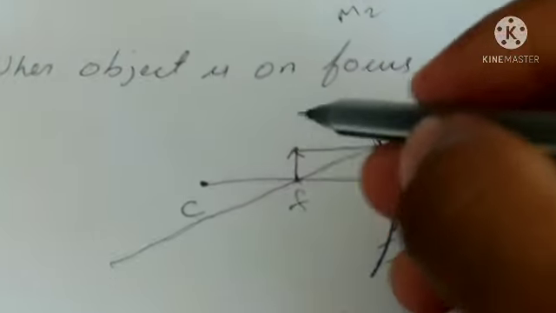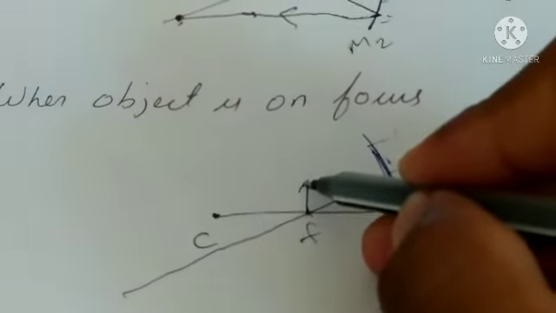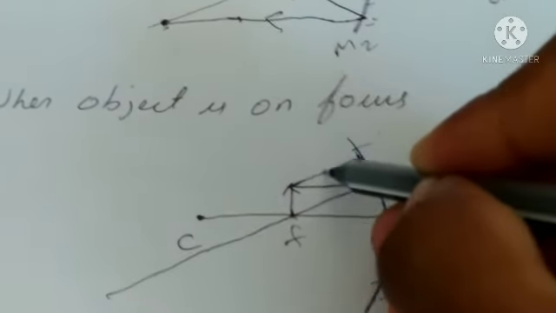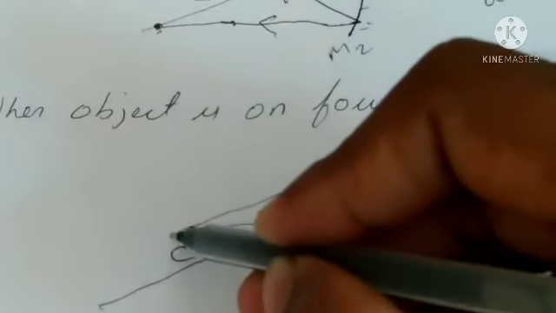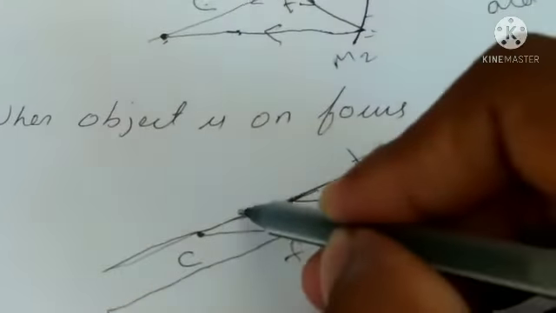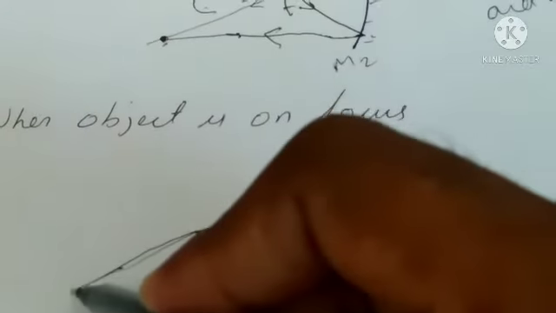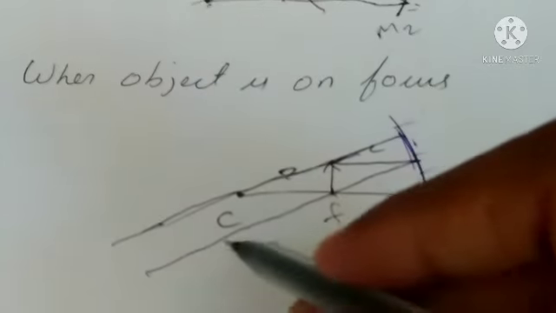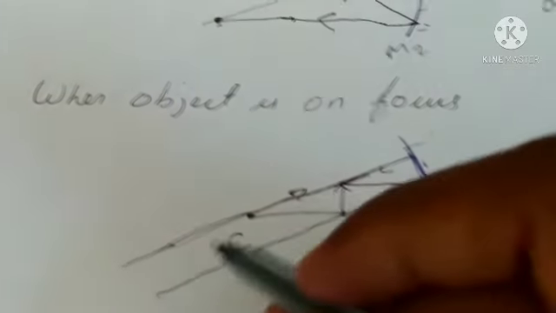Here. Second ray goes from the center of curvature. Here. They meet each other on the infinity. Then the image is formed on the infinity.